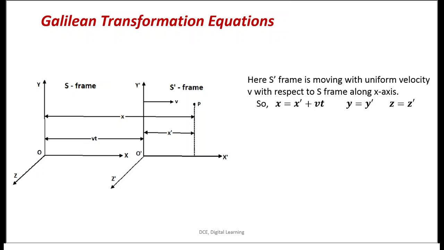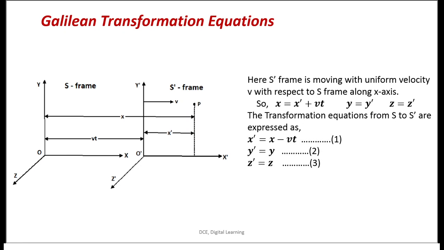So we can write, along the x-axis, the distance x is equal to x prime plus vt, y is equal to y prime, and z is equal to z prime. Here we don't have any v or t part in the other equations because we are taking the motion along the x-axis only. So the y and z coordinates are unaffected by this movement.